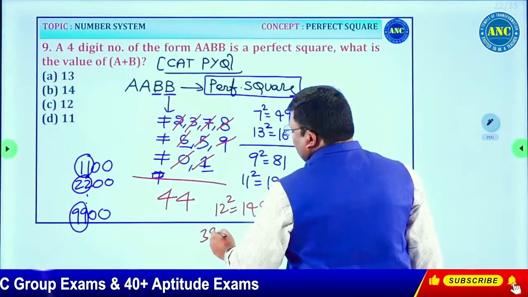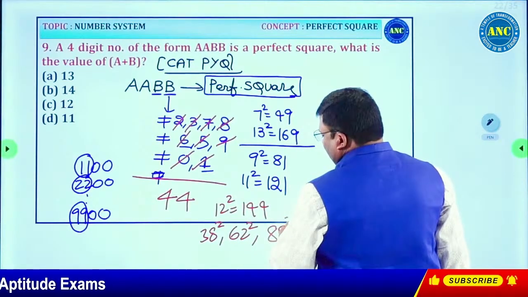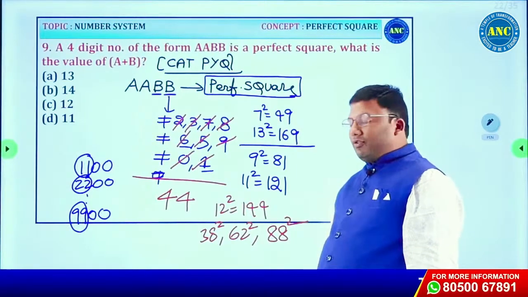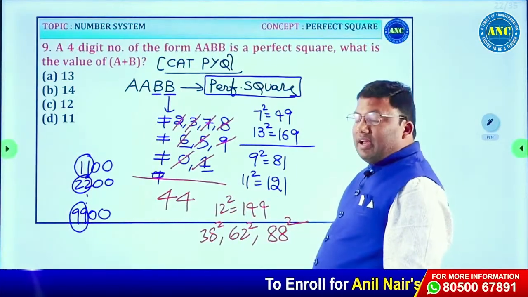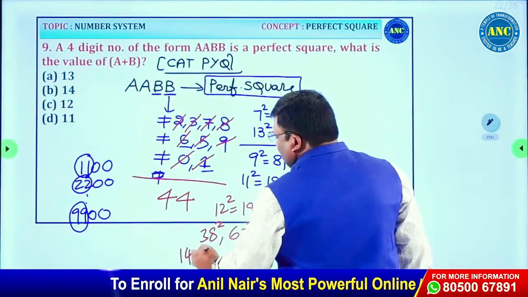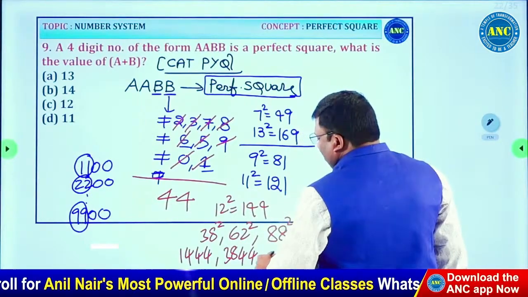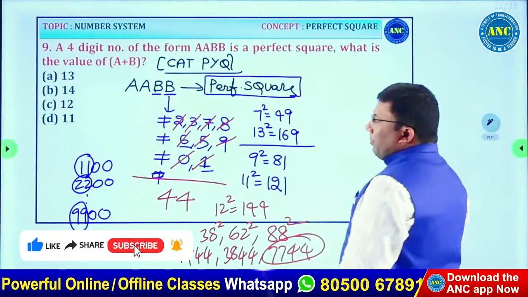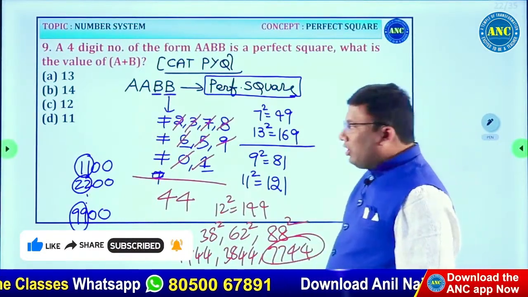We check 50 minus 12, 50 plus 12, and 100 minus 12. Three cases, since 12 square is 144. If you are good at speed calculation, 38 square is 1444, 62 square is 3844, and 88 square is 7744. This is the number we require. A plus B is 7 plus 4, which is 11.